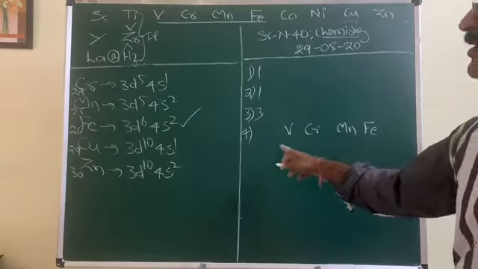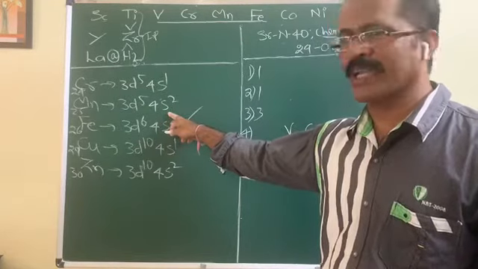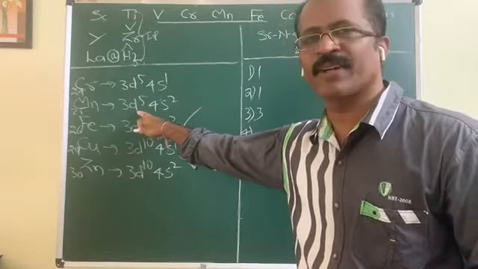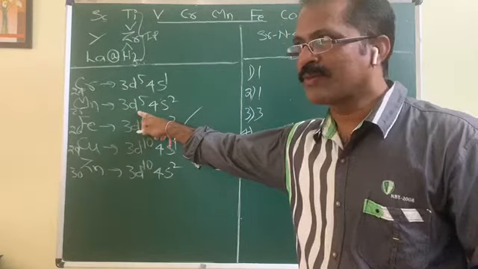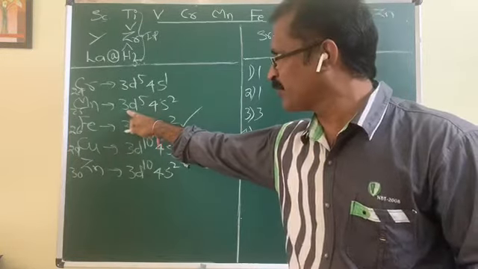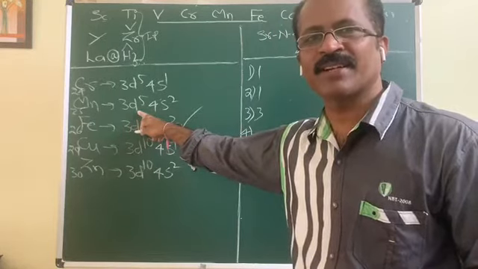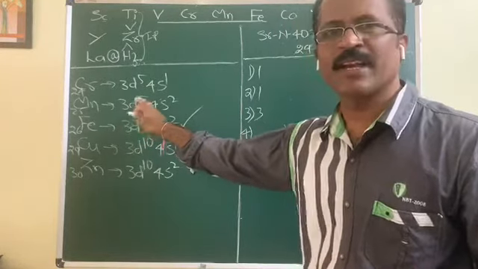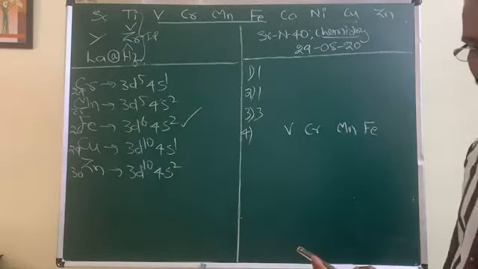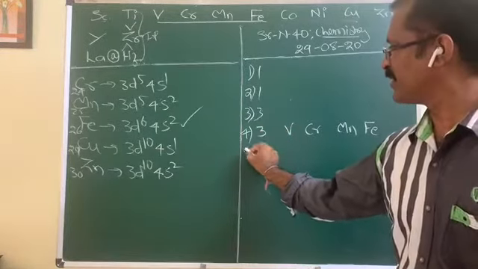You take manganese. Removal of two electrons is easier in the case of manganese. After that it becomes Mn plus 2, whose configuration is 3d5. Now for IP3 you have to remove the third electron, which is to be removed from the more stable 3d5 configuration. It is difficult. Hence for manganese, IP3 is more. So among those given elements, manganese shows higher IP3, and the third option is the correct one for this.